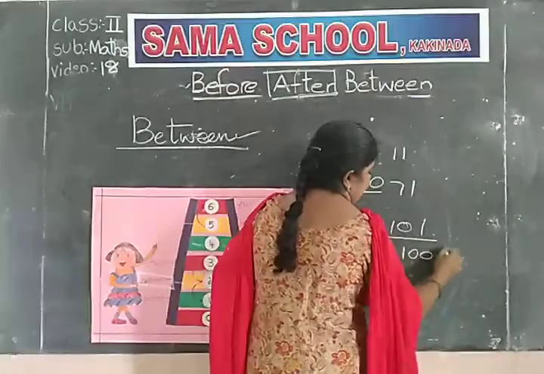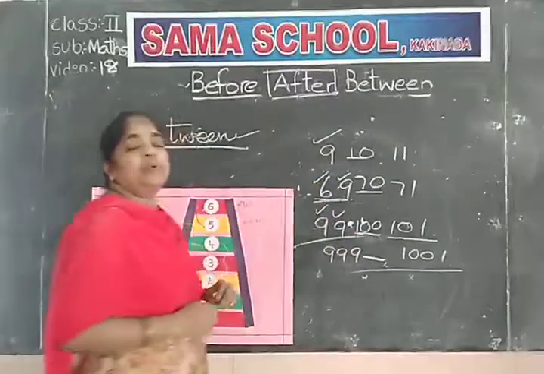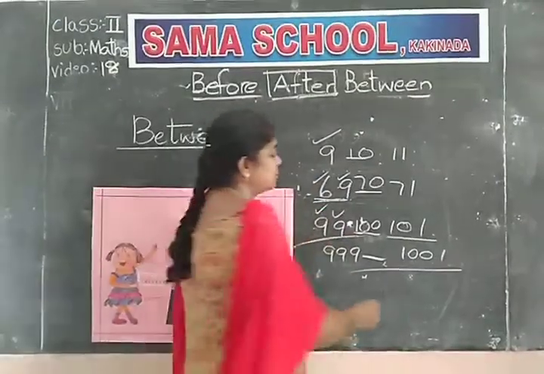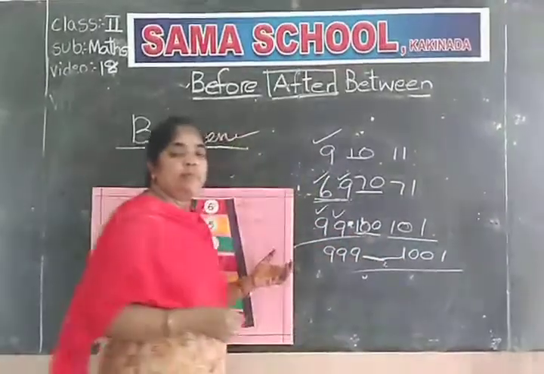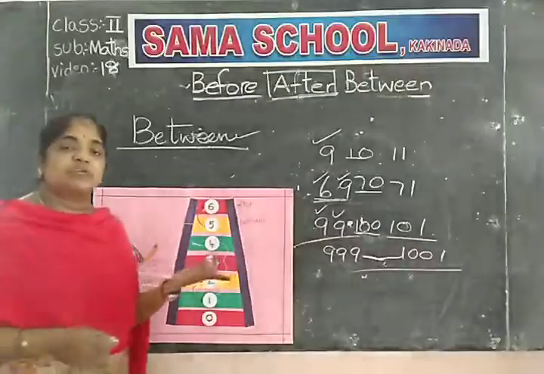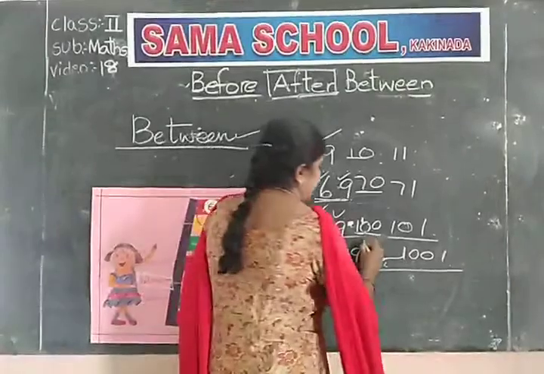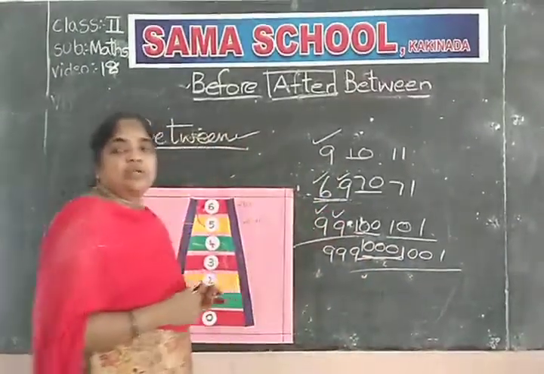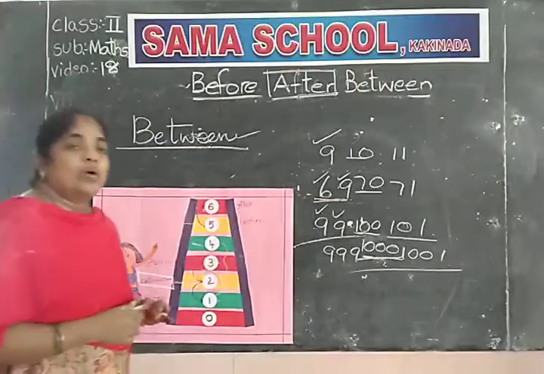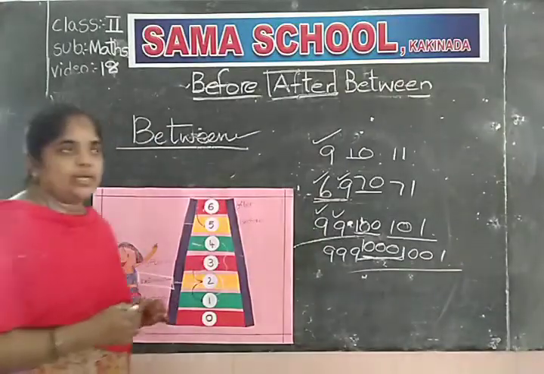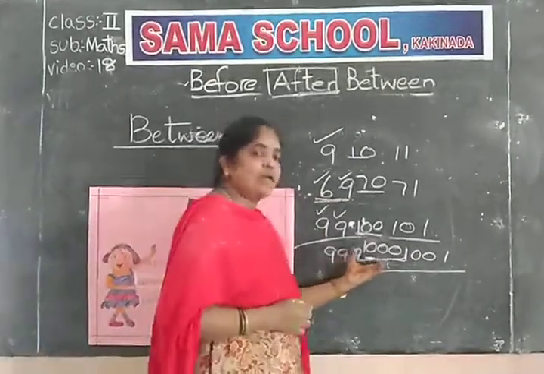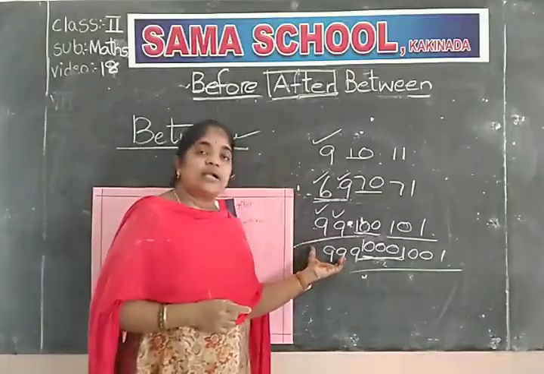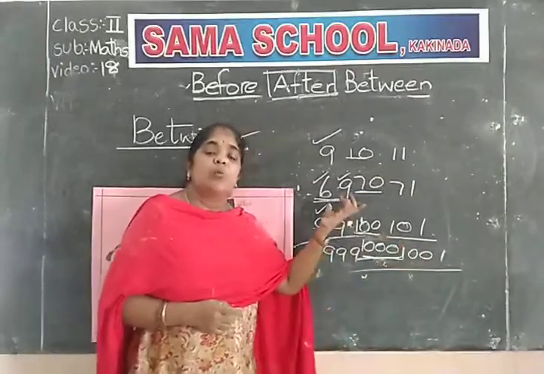Come on, tell me what is the between number for 999 and 1001?